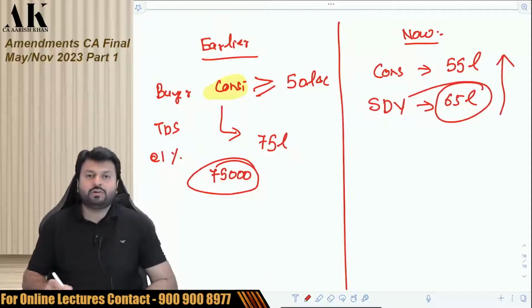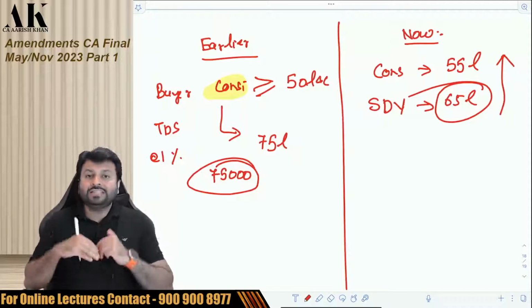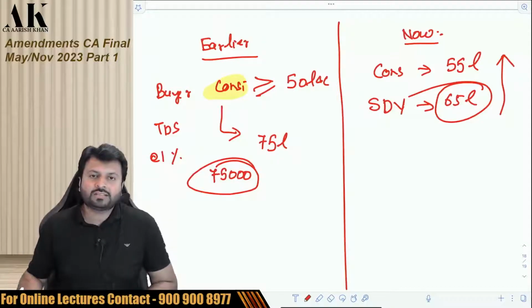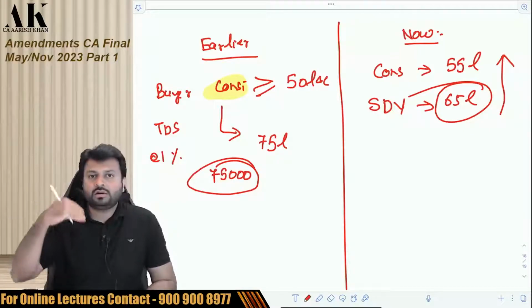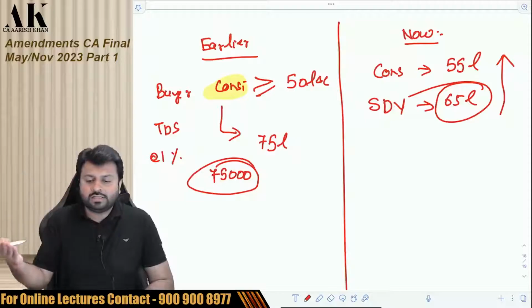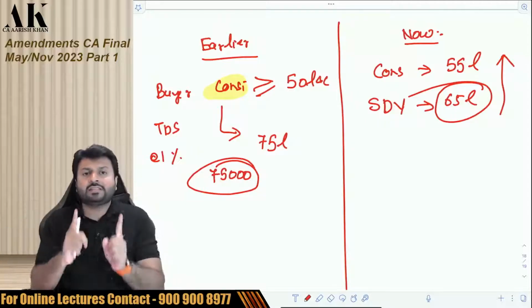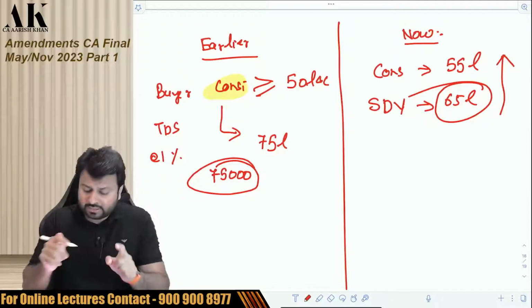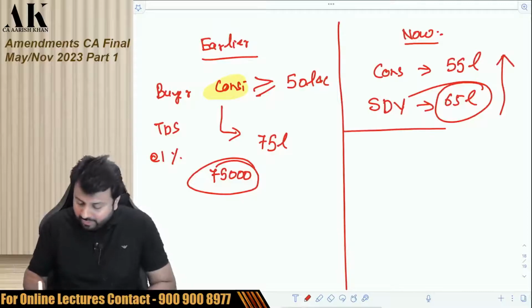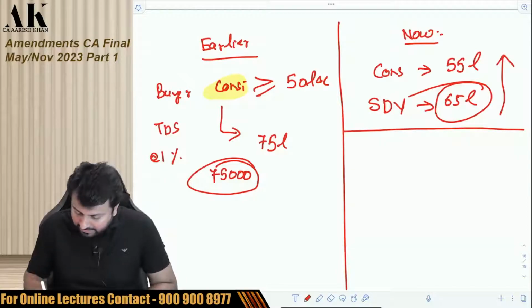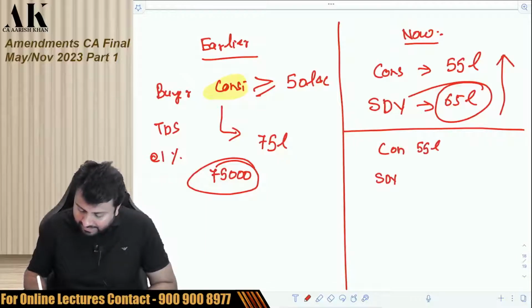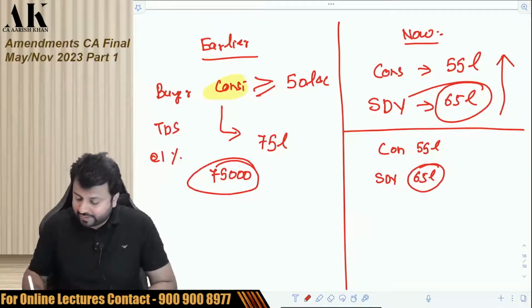It means now you have to deduct TDS on the higher of the two. So if the stamp duty value is higher, then on stamp duty value. If the consideration is higher, then on consideration. Whichever is higher, you have to deduct TDS on that much amount, at 1%. For example, if the consideration is say 55 lakhs and the stamp duty value is 65 lakhs, then you will deduct TDS on 65 lakhs.